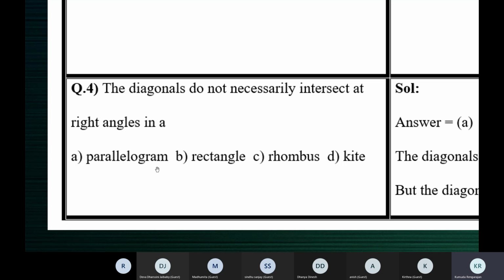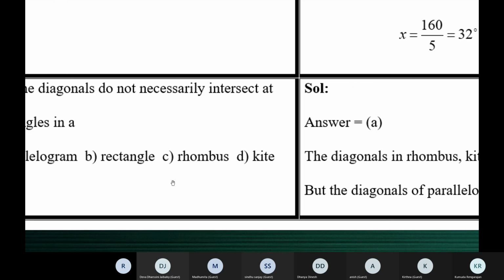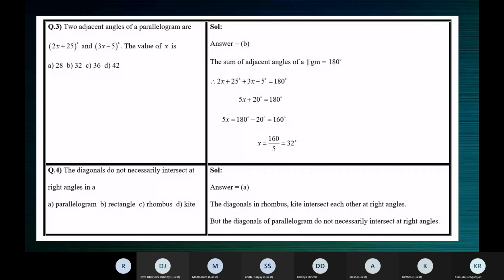So the parallelogram is the answer. Change this option to a square, children.